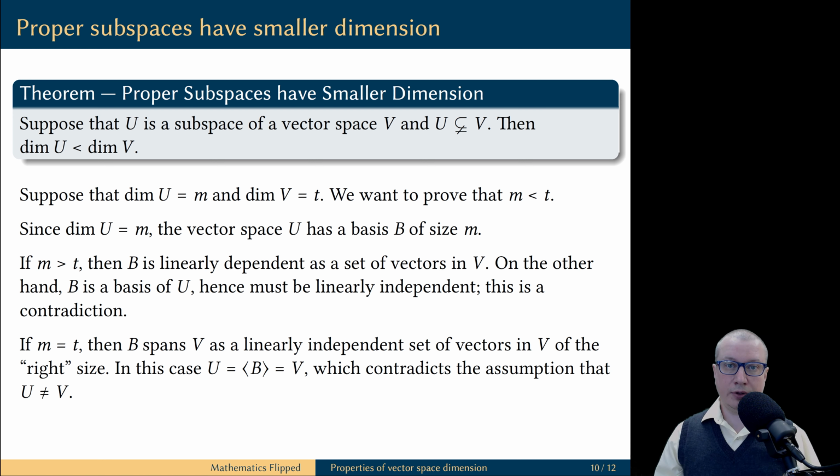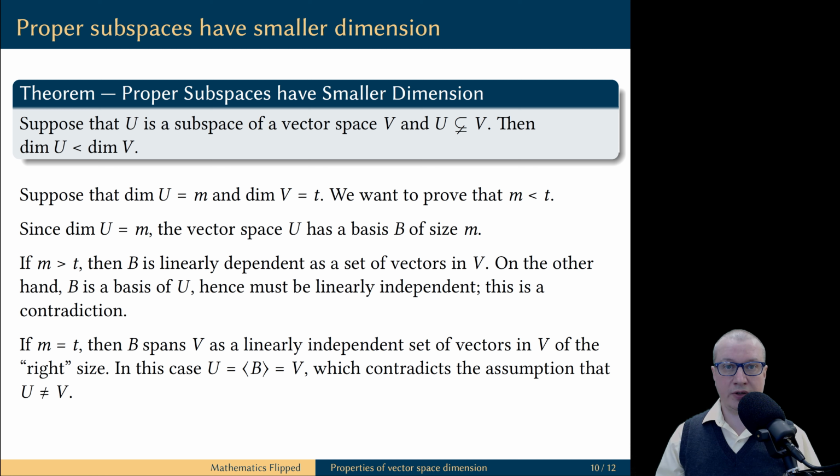If M were equal to T, then B is a linearly independent set of vectors in the vector space V which has the right size. By the Goldilocks theorem, it would mean that B is automatically a spanning set for the vector space V. But B is also a spanning set for the vector space U because it is a basis of U. This means that both U and V are equal to the span of B, therefore they are equal as sets.